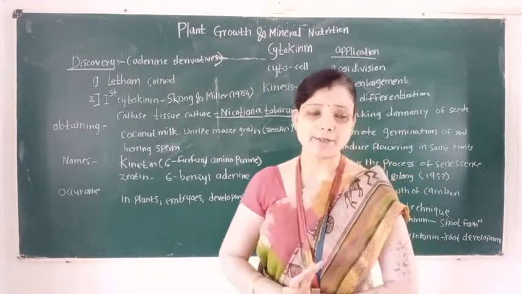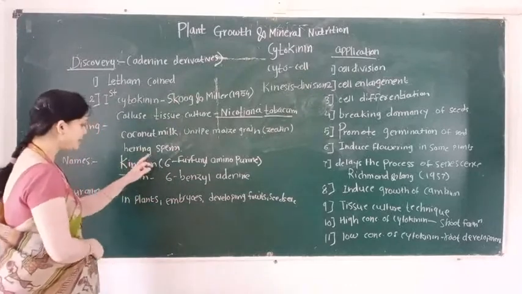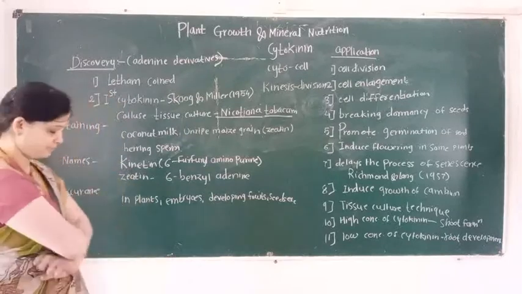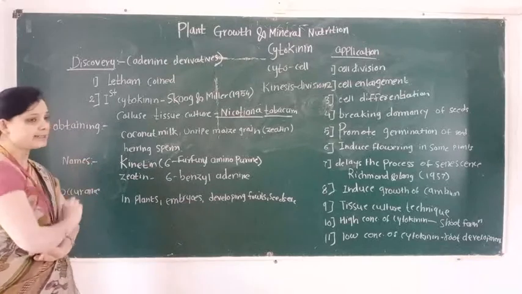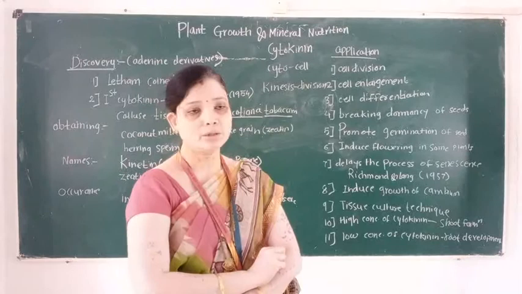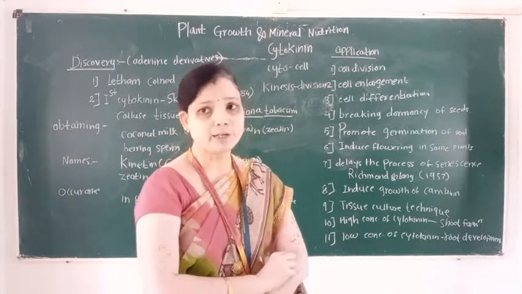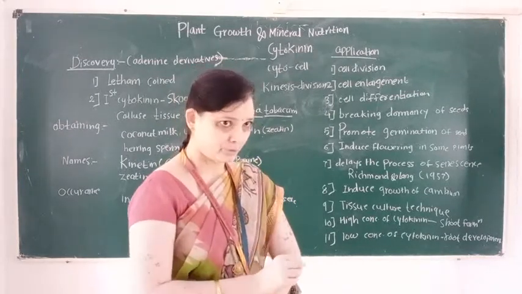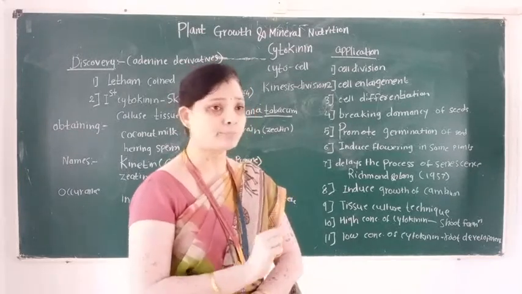Examples of cytokinins. First example is kinetin and second example is zeatin. We know the types of gibberellic acid: GA1, GA2, GA3, GA4. So there are about 115 gibberellins present.